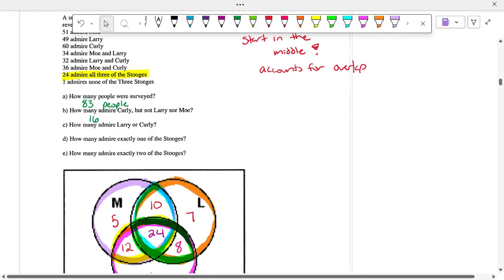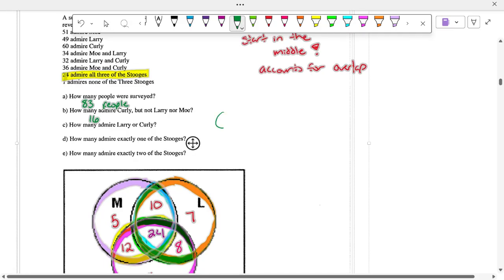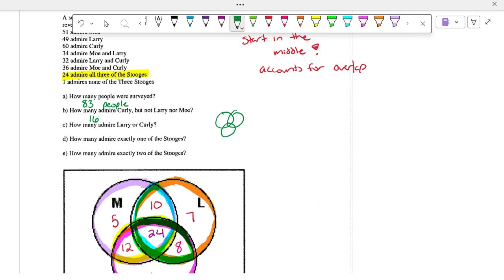So think about this way, guys. For this question, we have our Venn diagram. Mo, Larry, Curly. If I want or, meaning they like one or the other, so at least one of them, what circles am I going to be adding up? So you're adding up the entirety of those two circles. The only part that's not going to be in there is the ones that only like Mo. Yes. Because remember, or means at least one.